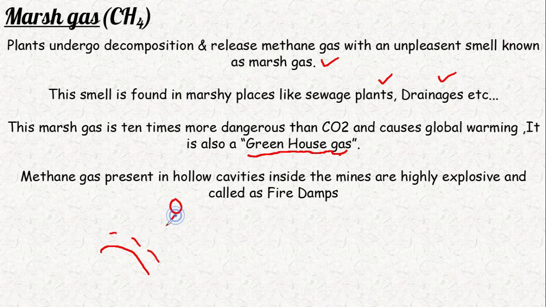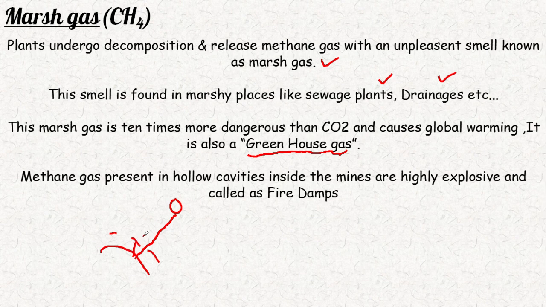When sunlight comes, some of it is sent inside, and when it causes more heat on the earth, it reflects back to space. But these greenhouse gases send those rays back to the earth, which causes global warming.